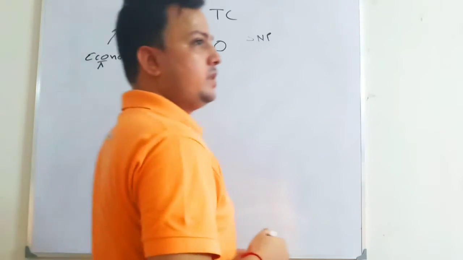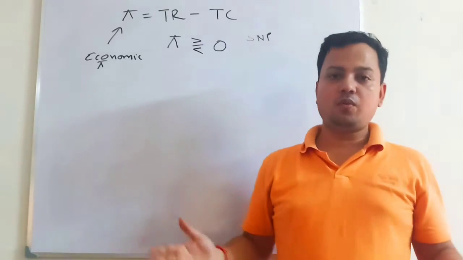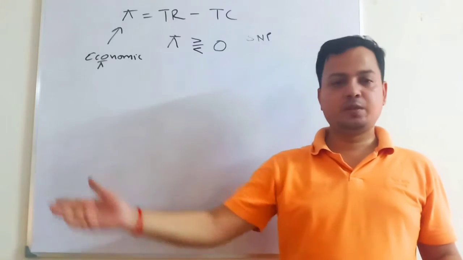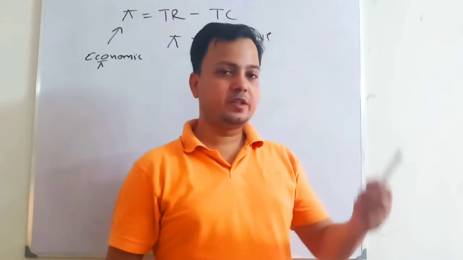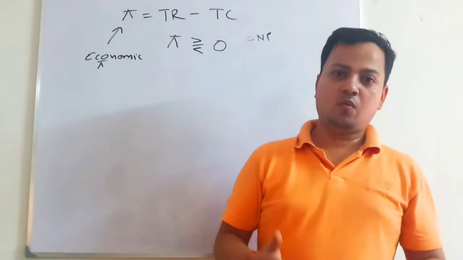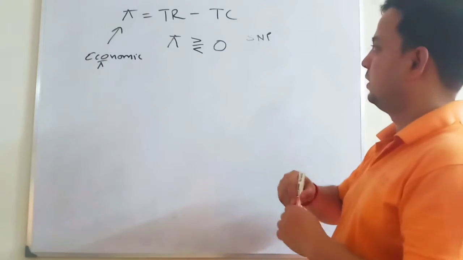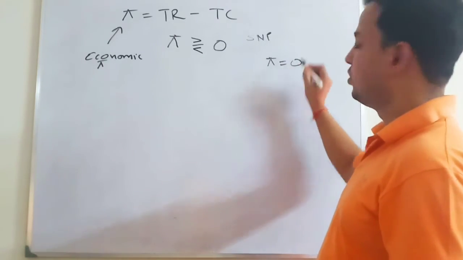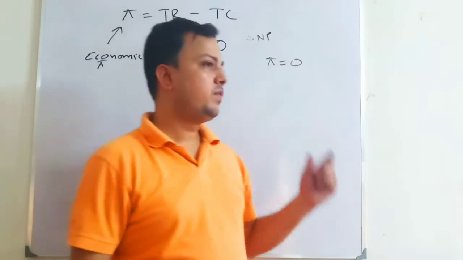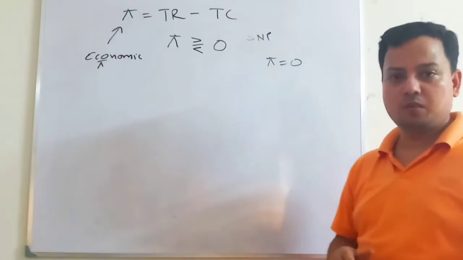Supernormal profit basically means that in the market, suppose you have many industries. You have an industry for soap, an industry for coolers, an industry for chairs, an industry for pens. Suppose all the industries are earning 10% profit, whatever capital they are putting in. So they are making normal profit, that means economic profit equal to 0. Whatever the opportunity cost, taking everything into consideration, all the firms are making economic profit equal to 0. That means they are making normal profit.